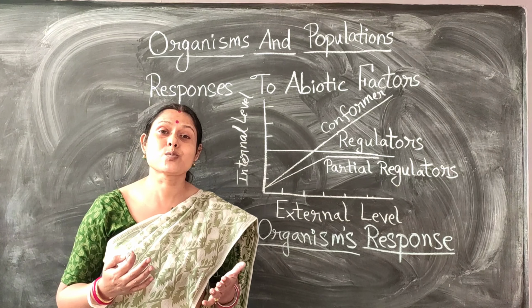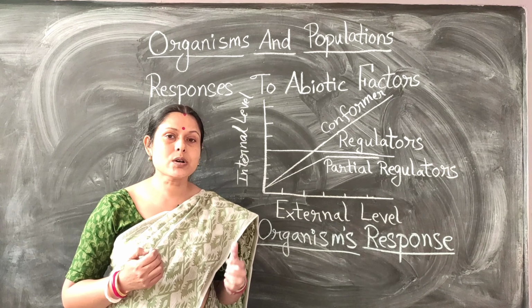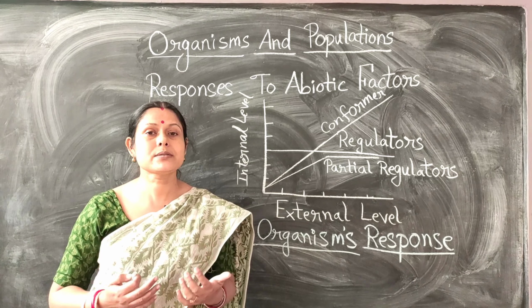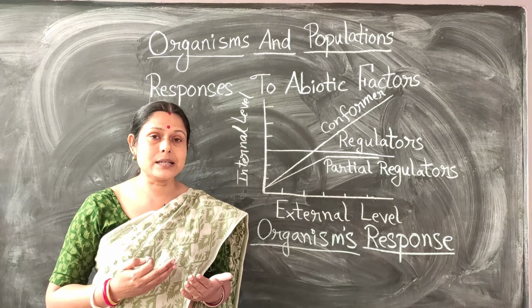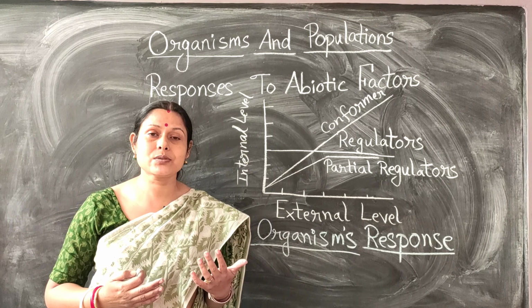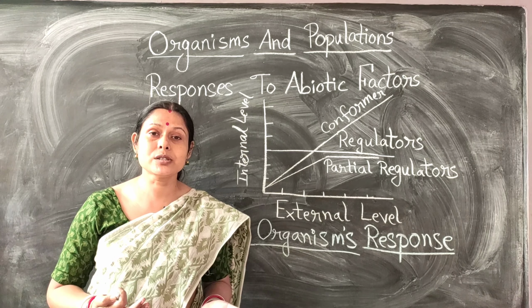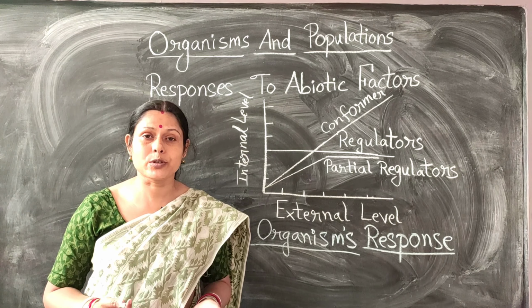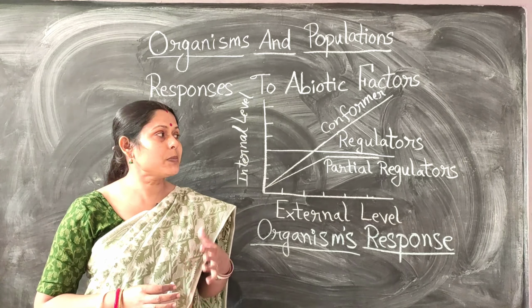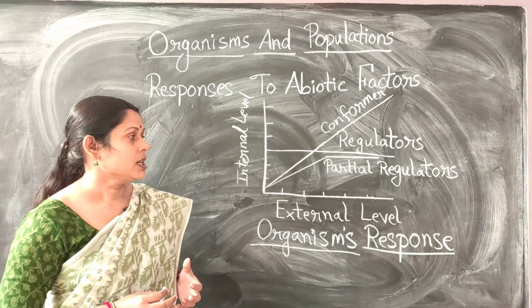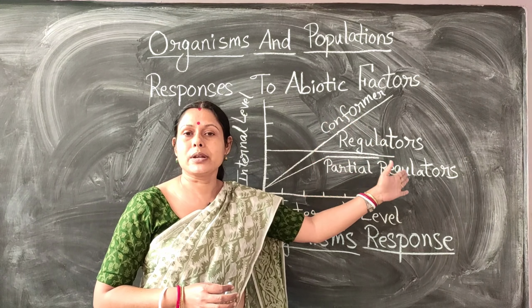Now those organisms which can regulate. Now the question arises, why will they regulate? The reason is that one organism has to do some work to its optimum level for its survival. So until and unless it gets the right kind of temperature so that all the metabolic activities of the body of that organism can function properly, the organism's survival won't be fruitful on this earth, isn't it? So depending upon that, we can categorize the different organisms into conformers and regulators.